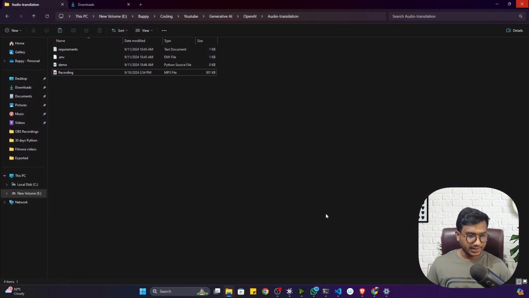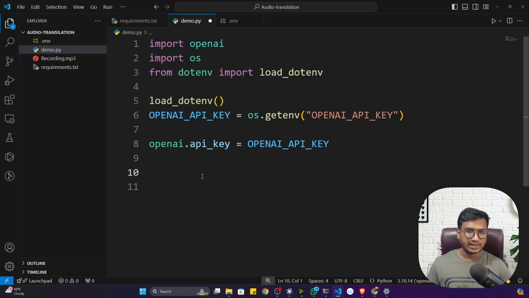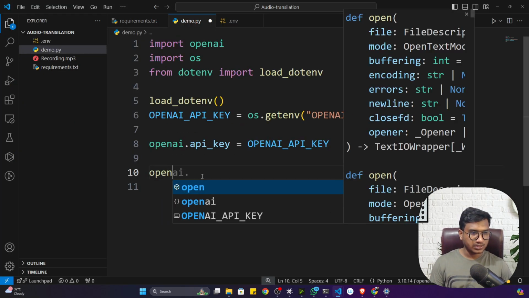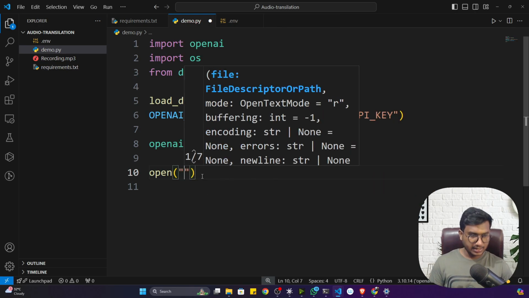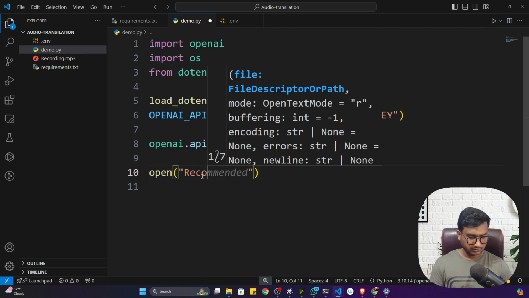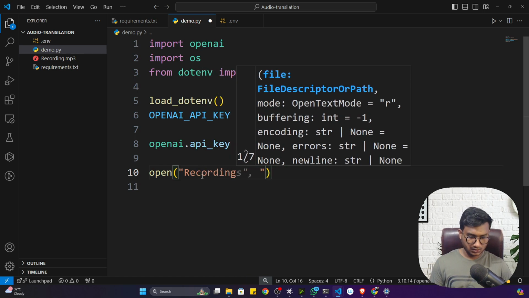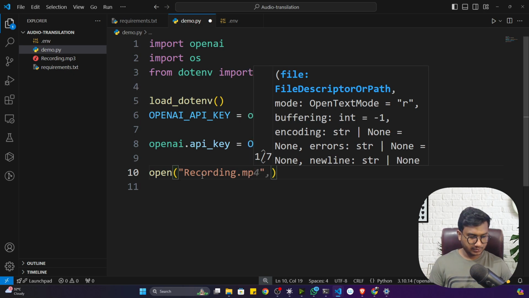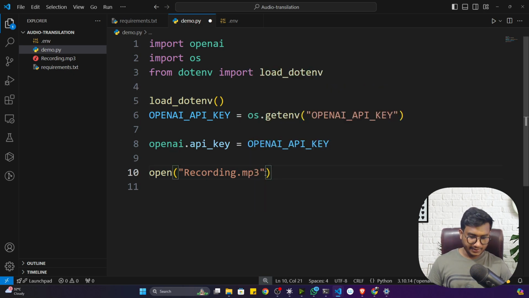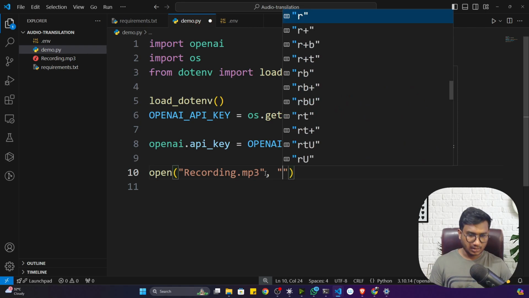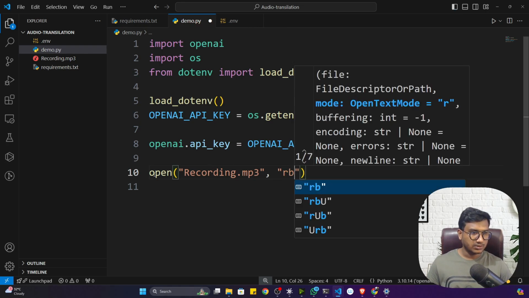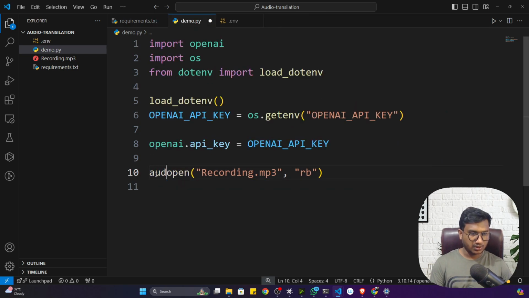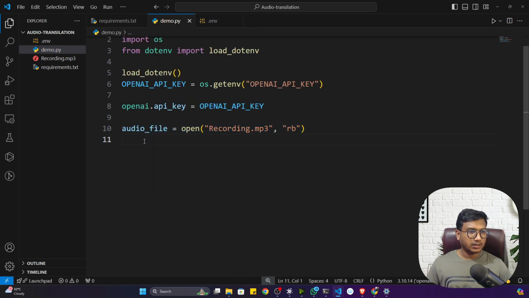Fine. So this is the audio file actually I have recorded. So I just need to open this file. To open this file, you can use open, and inside that you can pass this name, recording.mp3. Again it's a binary file, so you have to give the mode rb, read binary. Fine. So it will give you one object, let's say audio_file. Okay, so I have successfully loaded this file.